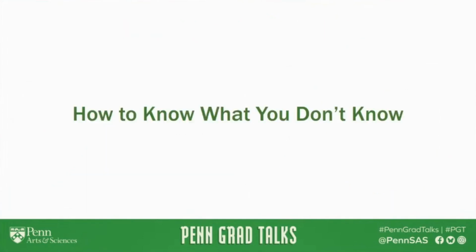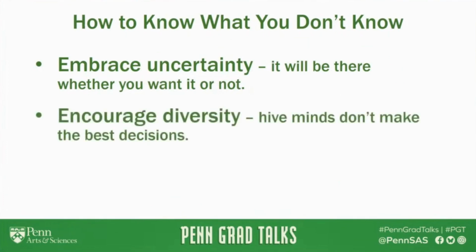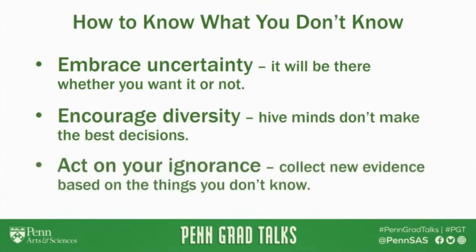So I promised to tell you how to know what you don't know. First, you should embrace uncertainty because it will be there whether you want it or not. Then, you should encourage diversity because hive minds don't make the best decisions. And finally, you should act in your ignorance. Collect new evidence based on the things you don't know.